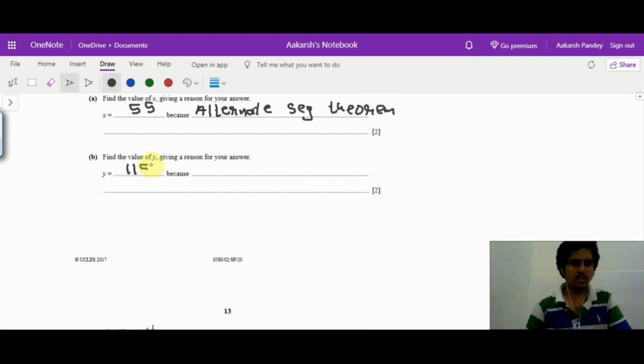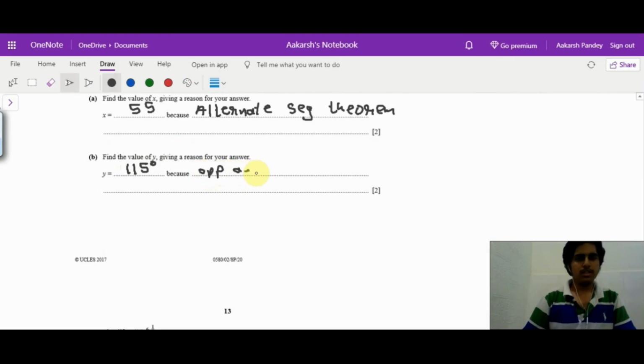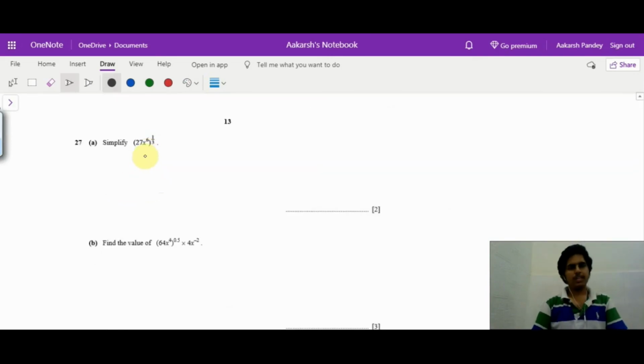Y is 115 because opposite angles of a cyclic quadrilateral add to 180.